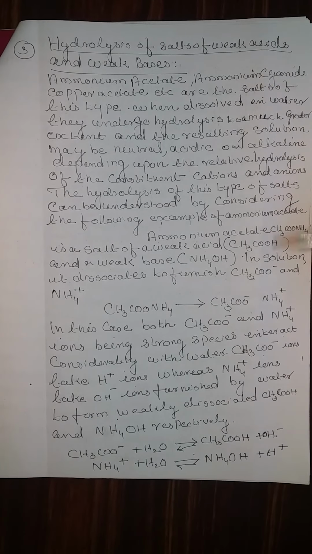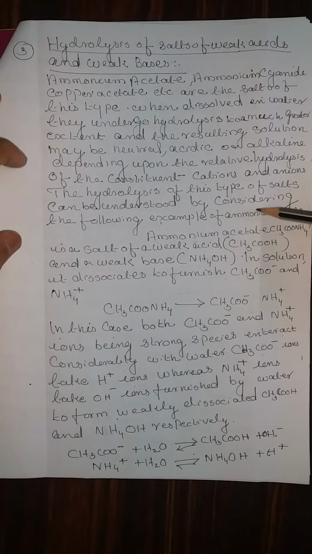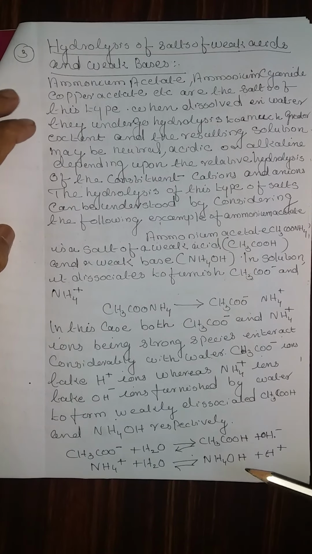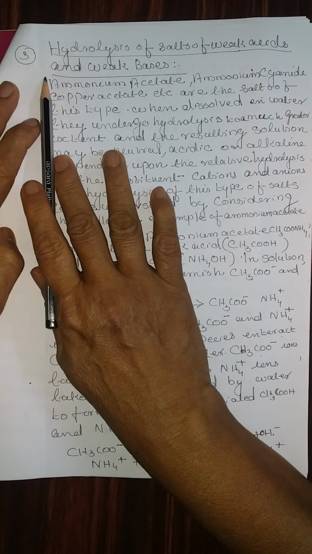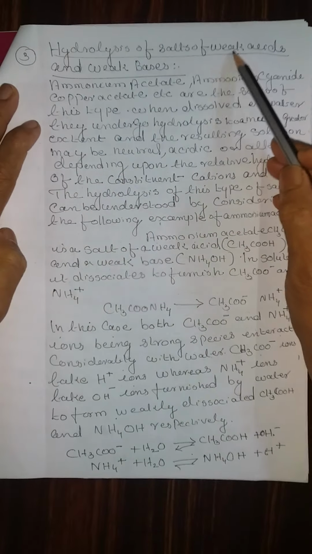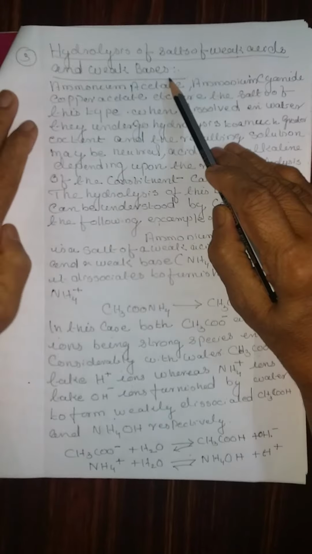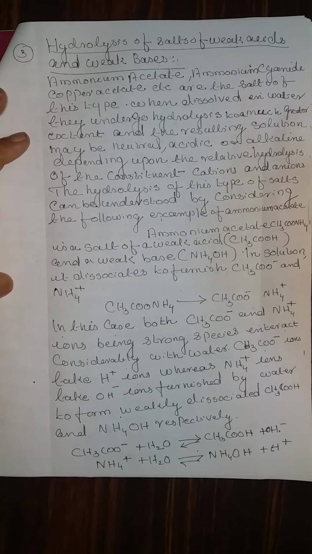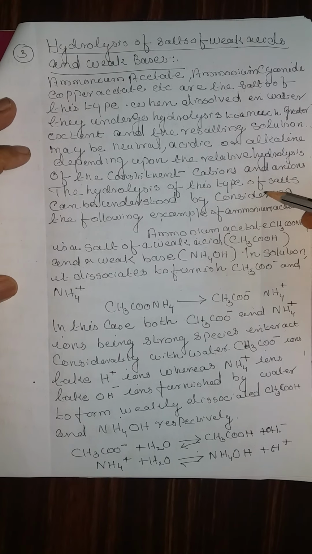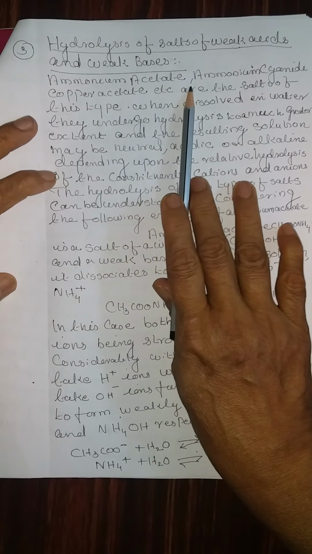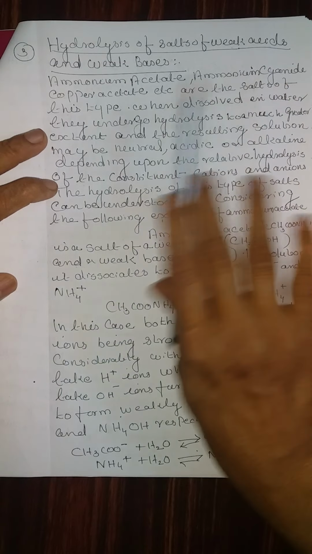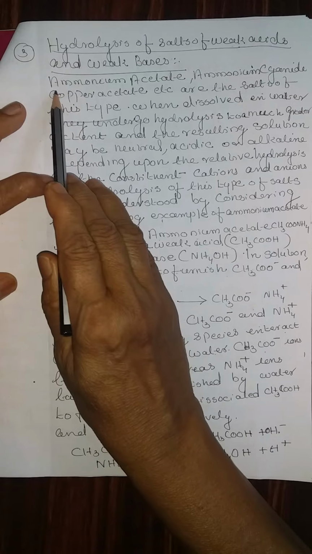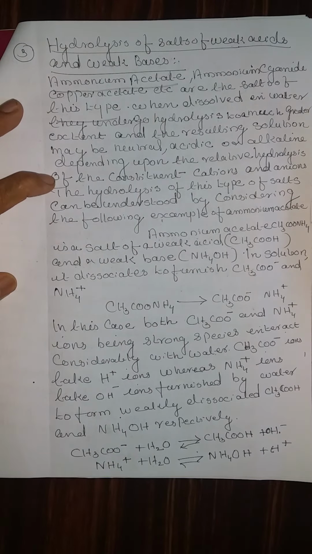Since you derived the two equations for different cases of pH, it is very easy to derive this third case, which is the last case: hydrolysis of salts of a weak acid and a weak base, both are weak. Therefore, certain special considerations apply to this case. Ammonium acetate, ammonium cyanide, copper acetate, etc. are salts of this type. Of these, ammonium acetate is the example that you have to do.